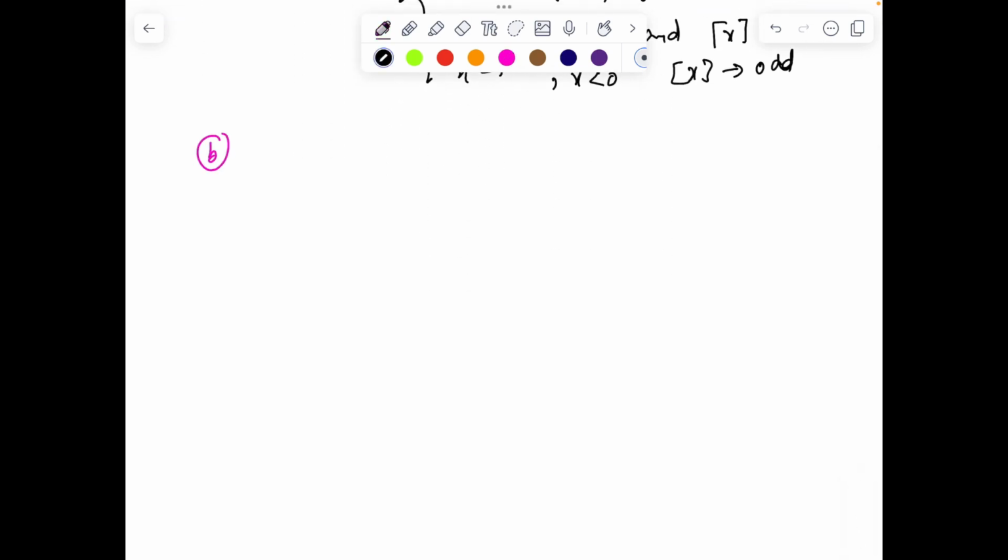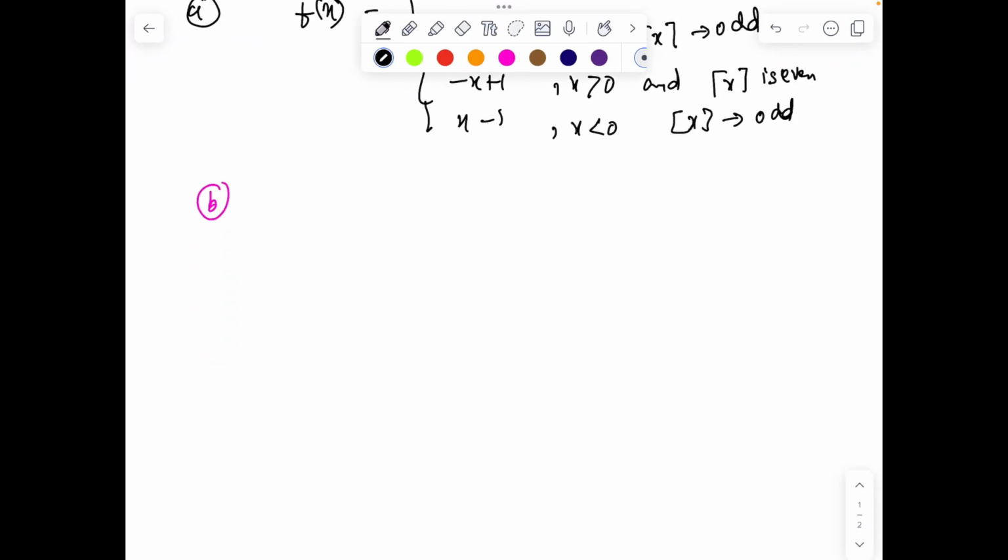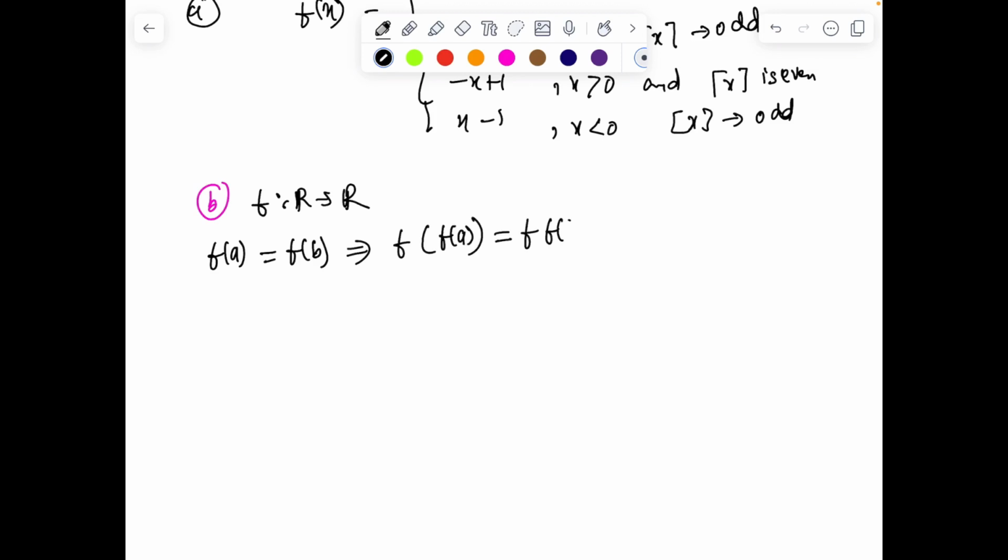The second part was more interesting, and it was to show that there is no funny function that is continuous. As you can see, in the first part this is a discontinuous function. So in order to obtain a contradiction, suppose that f from R to R is a funny function that's continuous. The first observation is, let's say f of a equals f of b. Composing f on both sides, and according to the functional definition, it follows that a equals b. So interestingly, we have shown that this funny function must be an injective one.